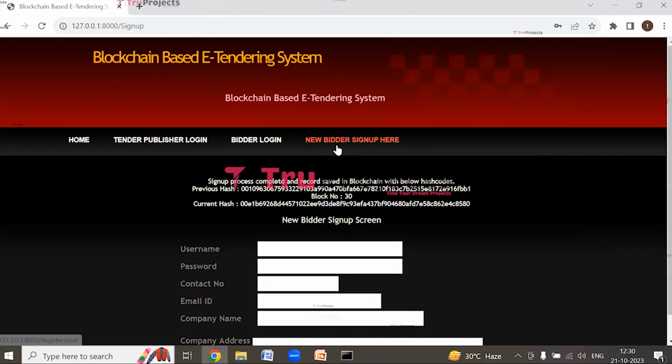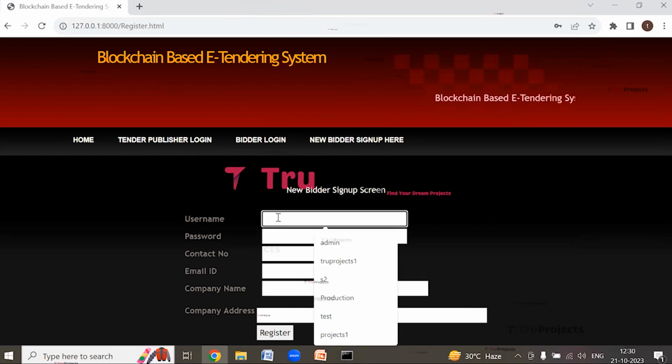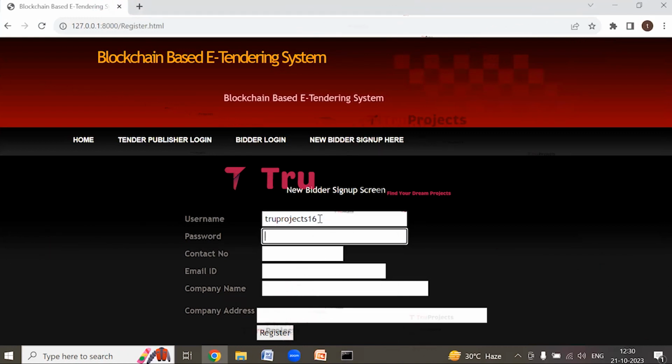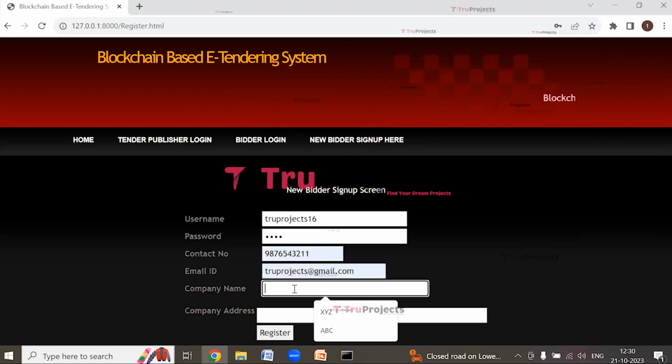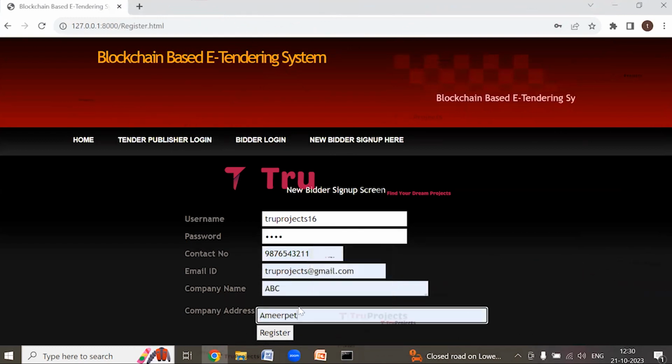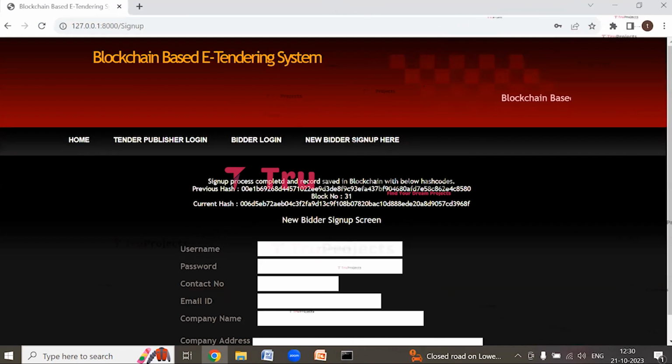Now again click on New Bidder Sign Up Here link to sign up one more bidder. So I'm entering the details for one more bidder. After entering all these details, click on Register. So here we can see sign up process completed and record saved in blockchain with the below hash codes. So we have registered two bidders with two different username and password.